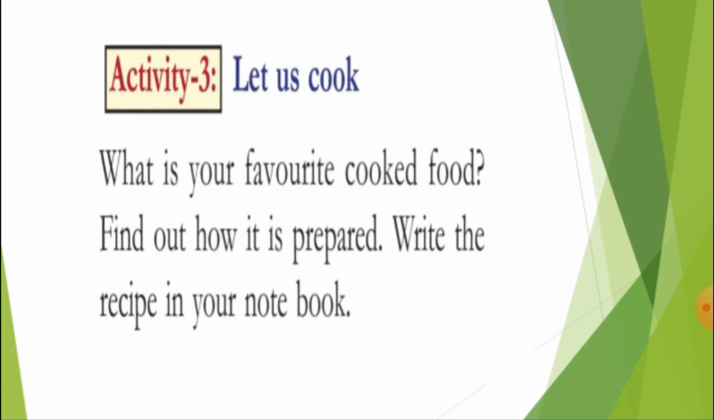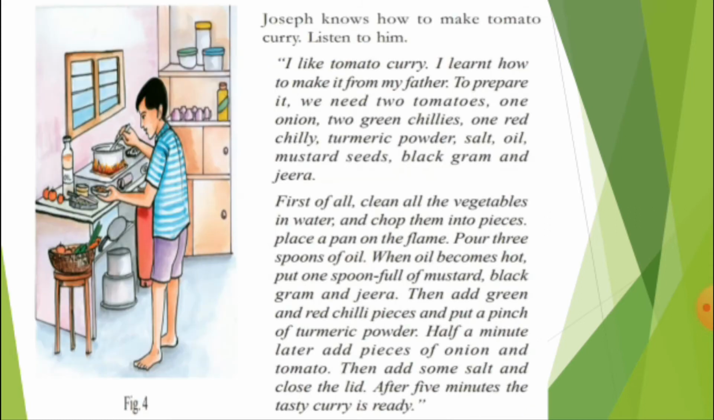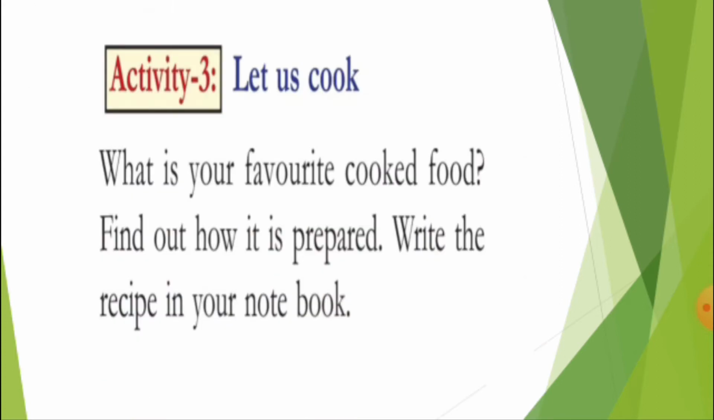Now Joseph's favorite curry is tomato. That's why Joseph has written all the required ingredients in the notebook and he also learned how to prepare it. Now you have to follow Joseph. What is your favorite cooked food? Ask yourself and prepare all the ingredients first. Then write the method of cooking your favorite food.